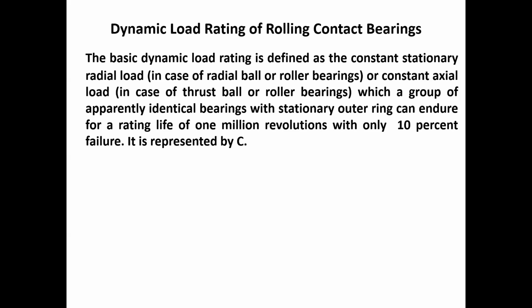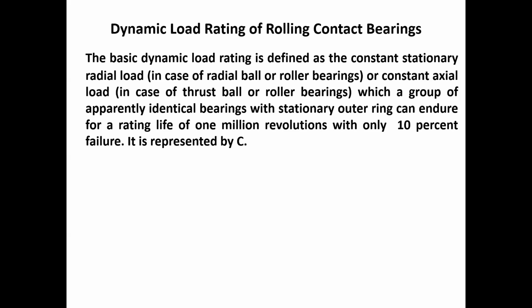So the group of apparently identical bearings with stationary outer ring can endure the rating life of 1 million revolutions with only 10% failure. It is represented by C. So if you see the dynamic load rating, it is defined by the amount of one type of pure loading, either radial load or axial load, as the case may be of radial load bearing or axial thrust load bearing.